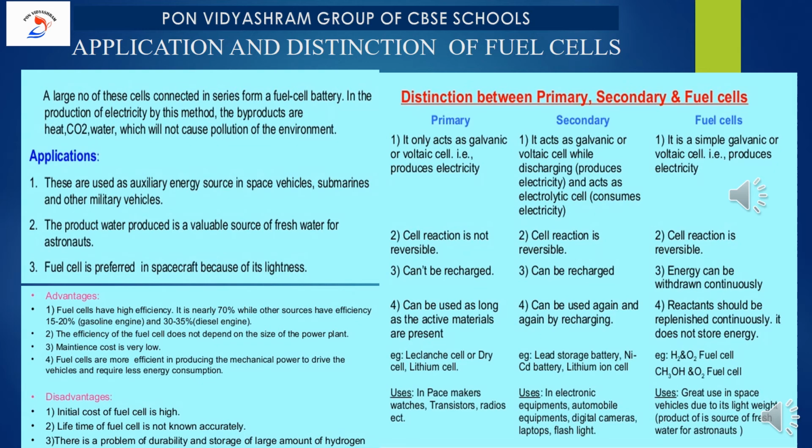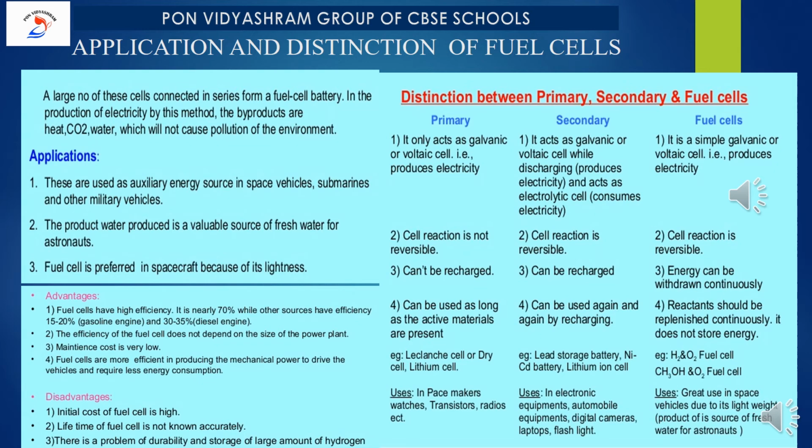These are used as an auxiliary energy source in space vehicles, submarines and other military vehicles. The product water produced is a valuable source of fresh water for astronauts. Please underline, this is a very important point. So the fuel cell is preferred in spacecraft because of its lightness. Now here I have mentioned a few advantages and disadvantages of the fuel cell. Let me talk about a few points.